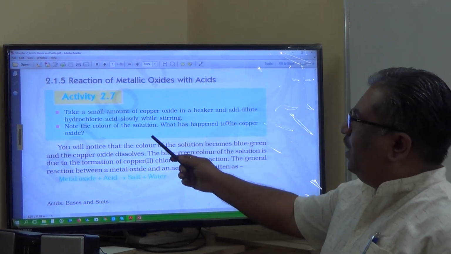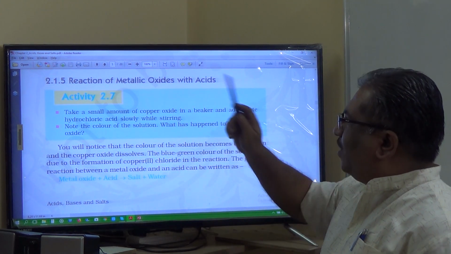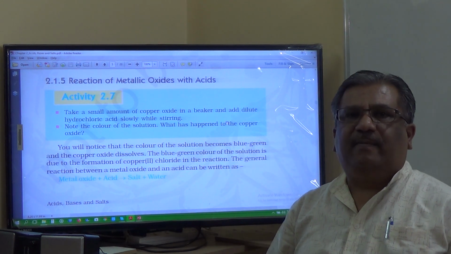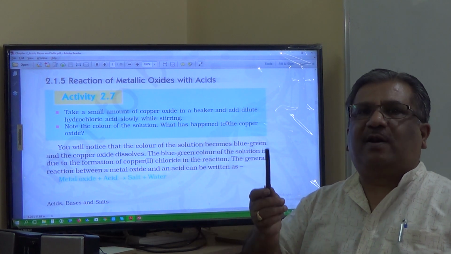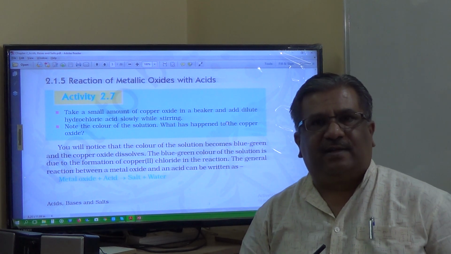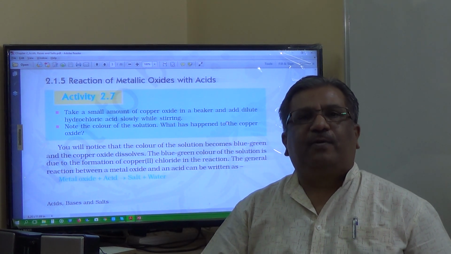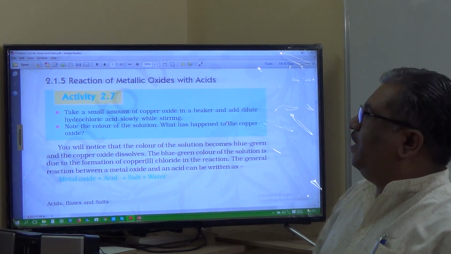One small activity, activity 2.7: take a small amount of copper oxide in a beaker. What is the color of the copper oxide? Copper oxide plus hydrogen gas. If you pass hydrogen gas over heated copper oxide, which you studied in the first chapter, chemical equations and reactions, black colored copper oxide will turn to reddish brown copper due to reduction of copper oxide to copper, isn't it? So we are talking about that copper oxide over here.